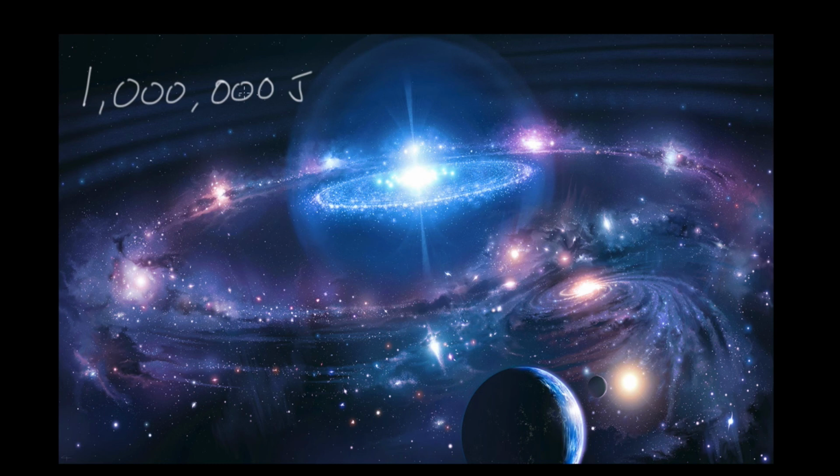Well, it's still going to have 1 million joules of energy. This number cannot change. Remember, energy cannot be created and energy cannot be destroyed. This amount of energy the universe has will always remain at 1 million joules, no matter what happened the previous day, no matter what happened the previous week.